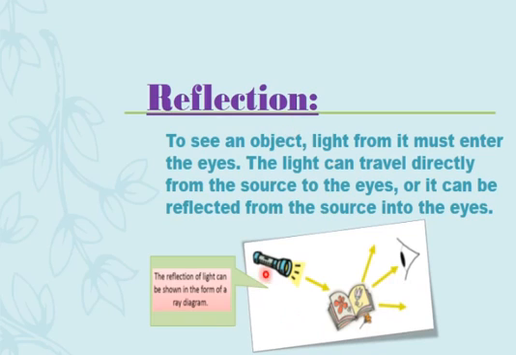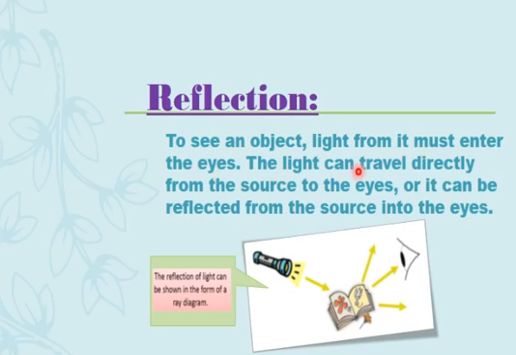You can see when the light from the source strikes the book, it bounces back, and that bounce back of light is called reflection. Suppose this is the light that was striking, the incident light, onto the object. Here you can see a book, and the light that reaches our eye is the light that has bounced back from the original light. So it is important that whenever we want to see an object, light from it must enter our eyes.